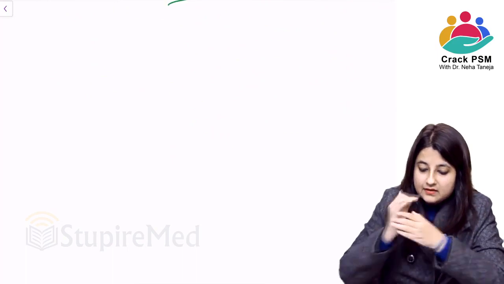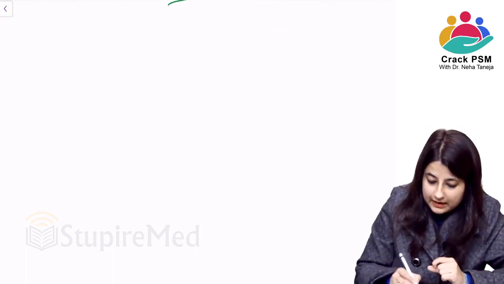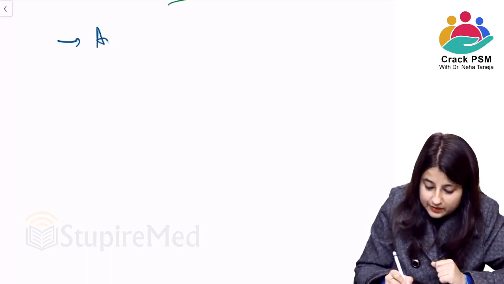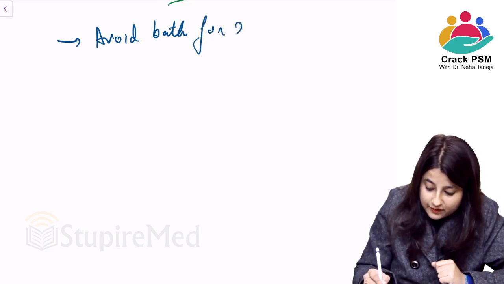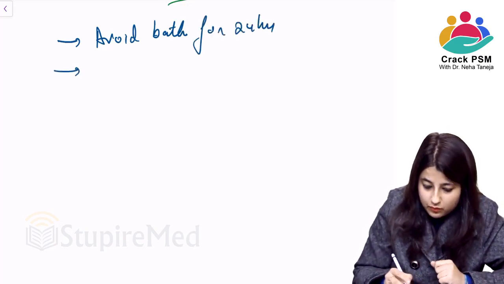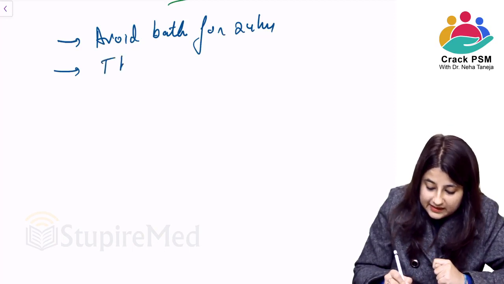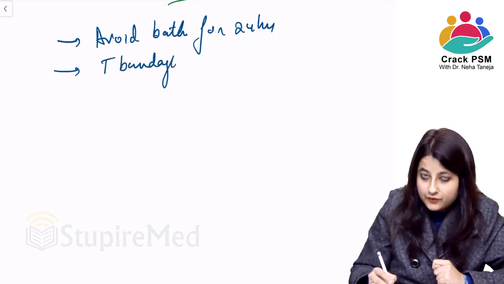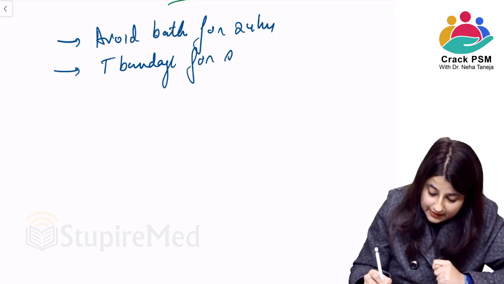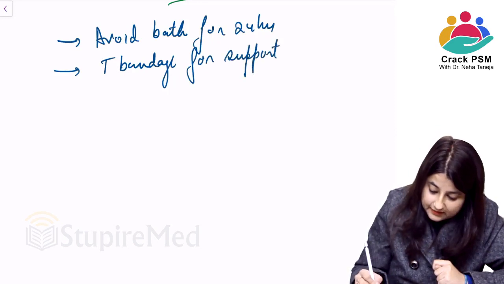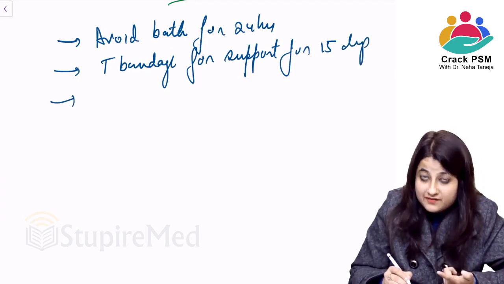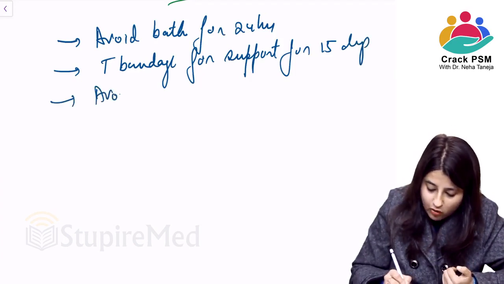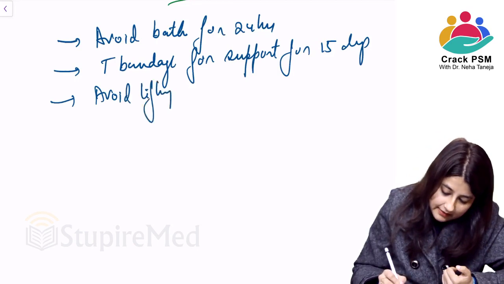Okay, then certain things that you need to do after a vasectomy, this can come as a question, that the person is advised to avoid bath for 24 hours after vasectomy. Okay, so this is important. Then a T bandage should be applied for support. Okay, T bandage for support for 15 days, to keep the site dry. Then avoid lifting heavy weights.